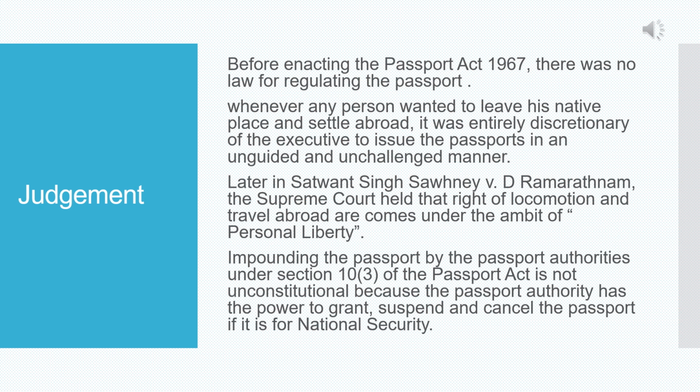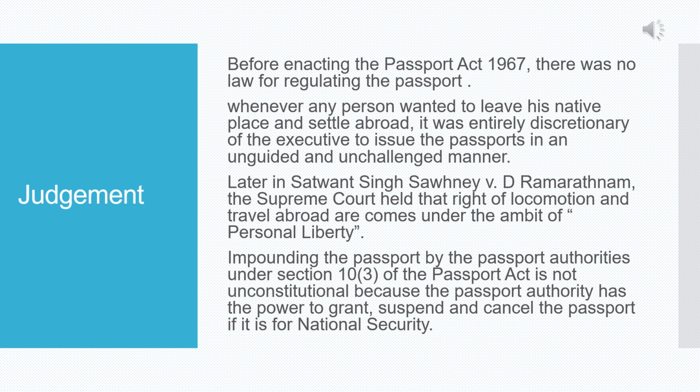The court remarked that before enacting the Passport Act 1967, there was no law to regulate the issue of passports. If a person wanted to leave his native place or settle abroad, it was an absolute discretionary power of the executive to decide whether the passport was to be issued, and if they issued it, it was done in an unguided and unchallenged manner.